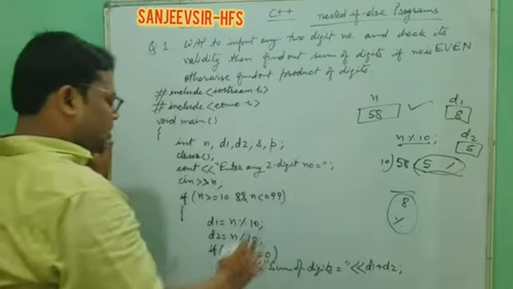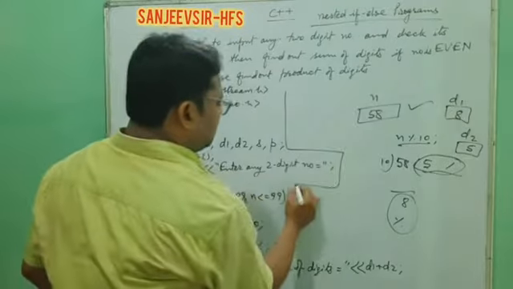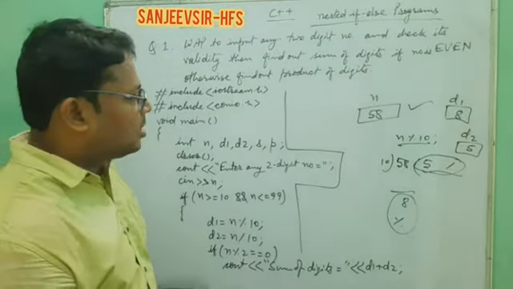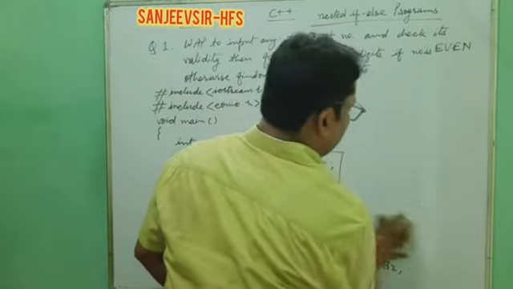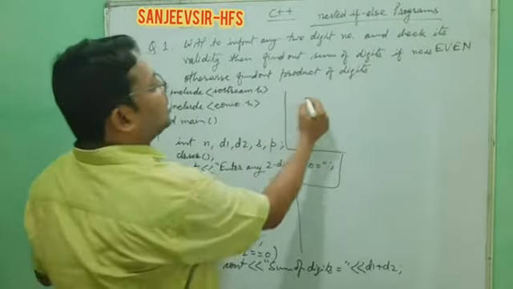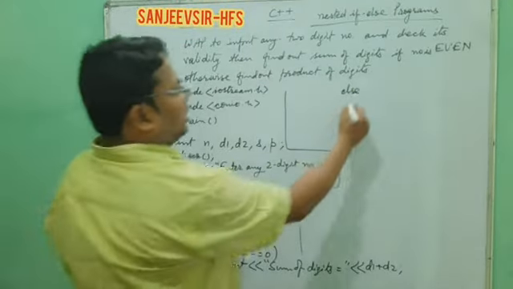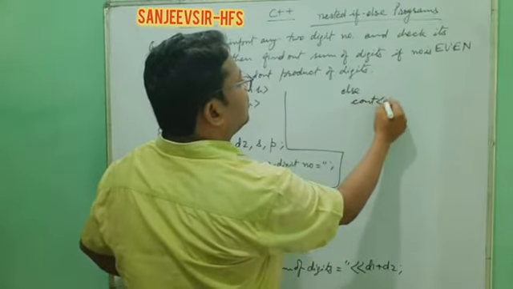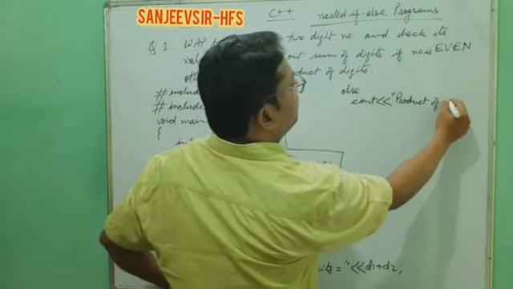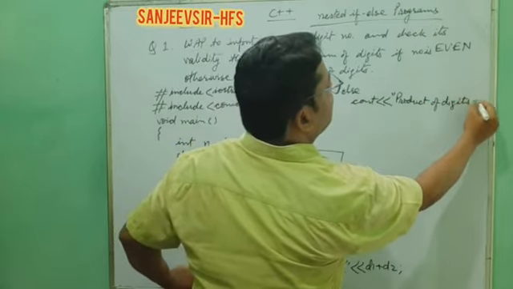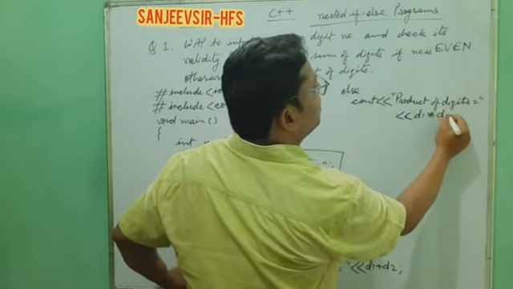Okay, so directly now that one else part will be of this. Now we write by separating that, so that you can understand easily, otherwise I need to erase, so that will not be good. So now you understand this way. Here we write else, means this one. So in else you will write cout product of digits is equal to, so you print here product d1 into d2.